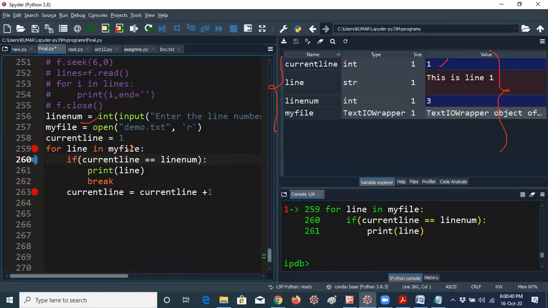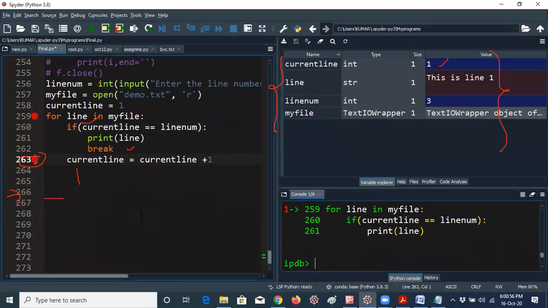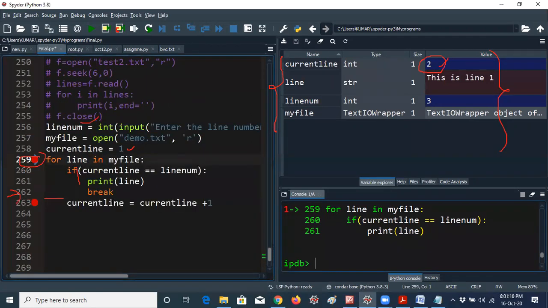The condition failing means the arrow will skip these 3 lines, and these 2 lines, and go to the current line part. That means the arrow will be moved to this part. You can see now. I am giving Control F10. It is going to current line equal to current line plus 1. So current line will be 2 now. You can see the current line value has changed after pressing Control F10. In the round box it is now 2.